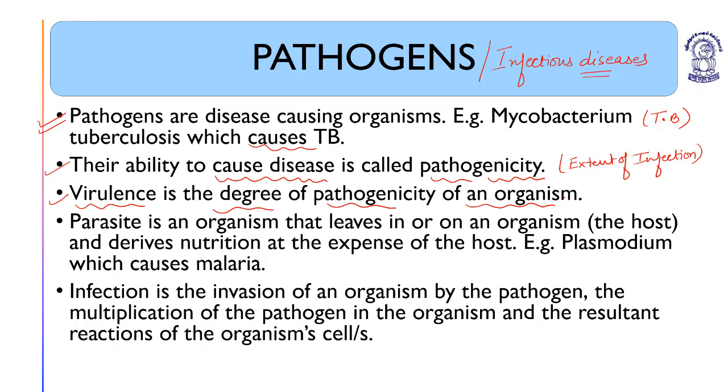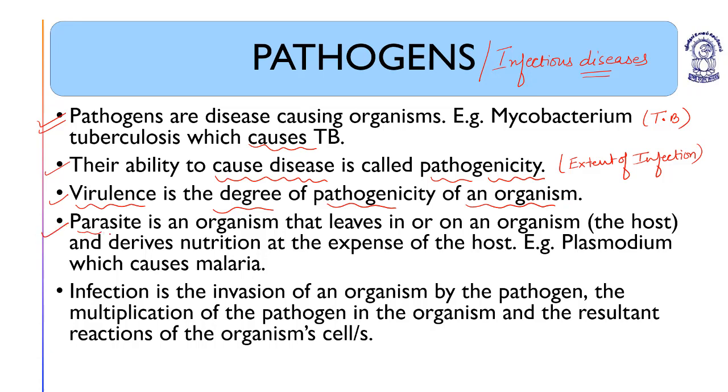So virulence is the degree of pathogenicity, and pathogenicity is basically the ability to cause disease. If any pathogen has that ability to cause disease, it is known as pathogenicity. And how much that pathogen is able to cause a disease, the degree, the amount, the range of pathogenicity, is the virulence. Understood?